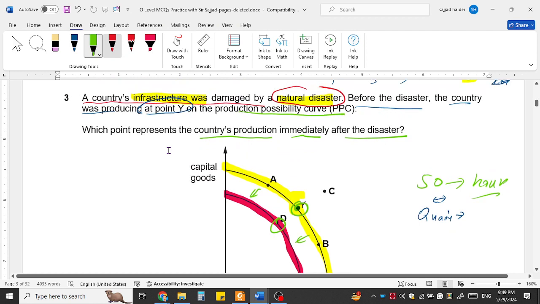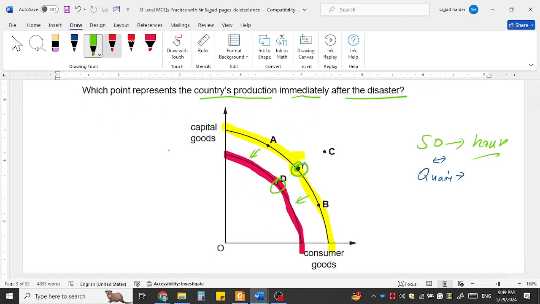But in case of recession or unemployment, it's not a shift; rather the economy will move to a point inside the curve, inside the PPC curve.